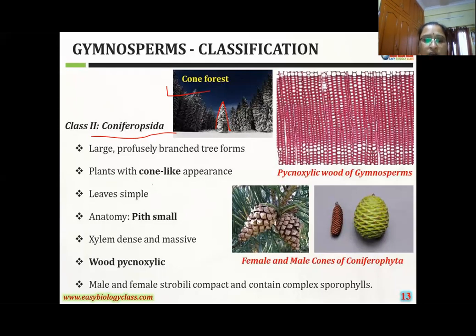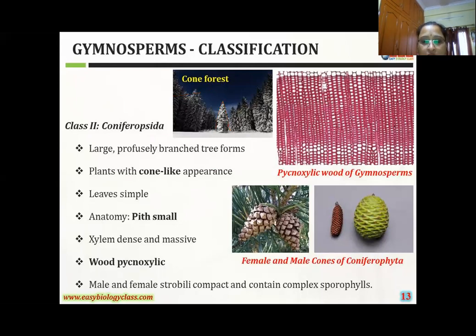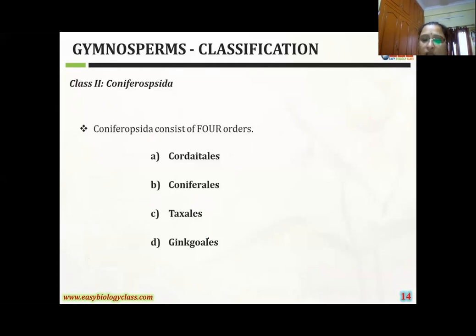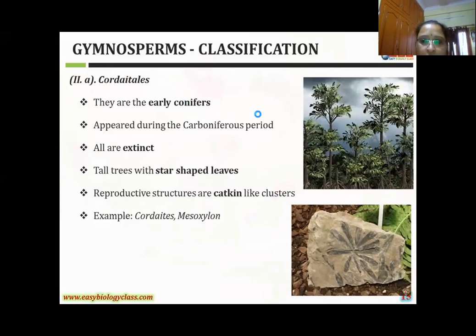In this Coniferopsida, how many orders? Four orders. The first one is Cordaitales, second is Coniferales, third is Taxales, fourth is Ginkgoales. See what characteristic features are there in each and every order. The first order is Cordaitales. Here, girls, the early name was Coniferales. They are the early ones, named by the scientists.